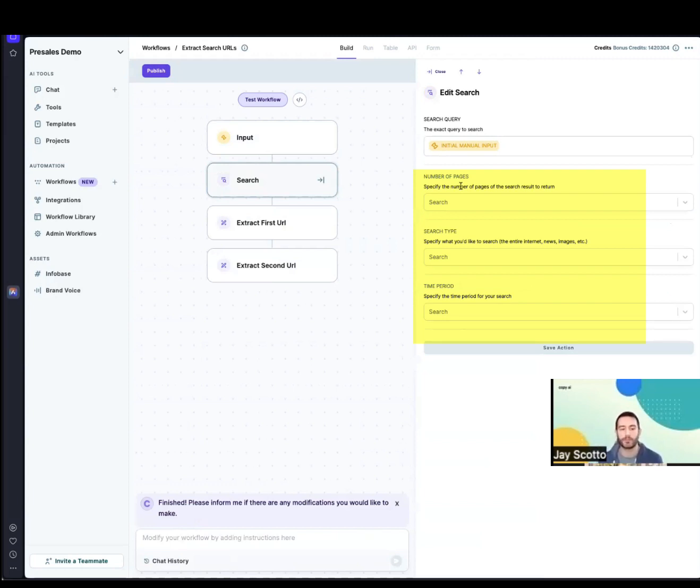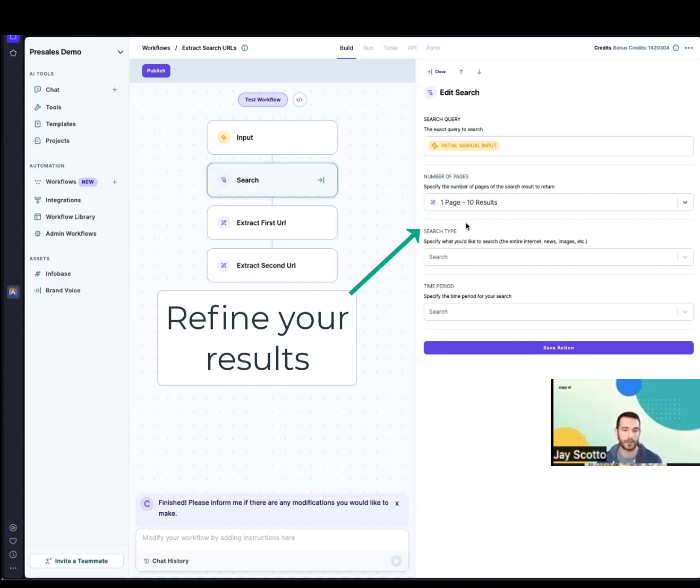So we have a number of parameters that you can control within the search action. The first one is the number of pages. In this case, I only want the first and second URL, or the top two results. So I can say 1 page or 10 results.